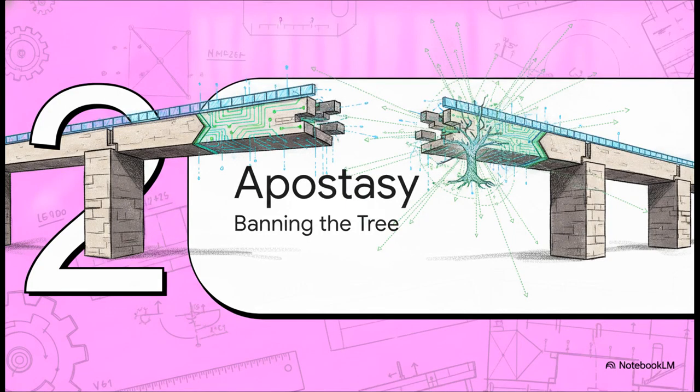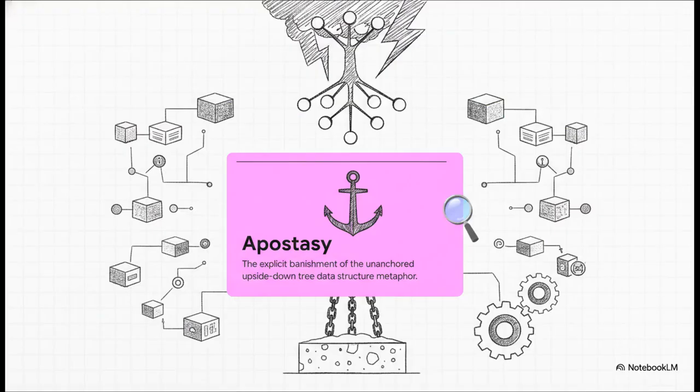Which brings us to section 2, apostasy, or banning the tree. Now, to actually build that flawless bridge, the underlying architecture had to undergo a massive recalibration, and the source documents drop a rather intense directive here. They explicitly banish the classic floating upside-down tree metaphor, which, let's face it, is the exact way developers have visualized data structures for decades. They straight up label it as apostasy.